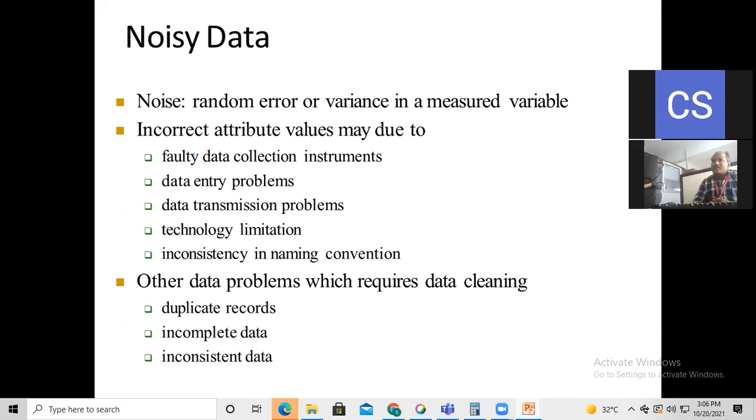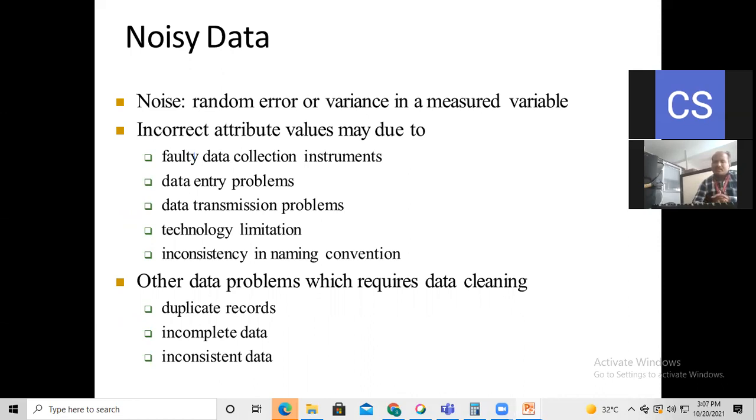Now, these are the incorrect attribute values made due to noisy data. Noisy data is nothing but incorrect attributes, incorrect data, incorrect information. One cause is a faulty data collection instrument. Whatever instrument we consider for collecting the data, if that instrument is itself in a faulty condition, it is difficult to collect the correct data. That's why it is called a faulty data collection instrument.